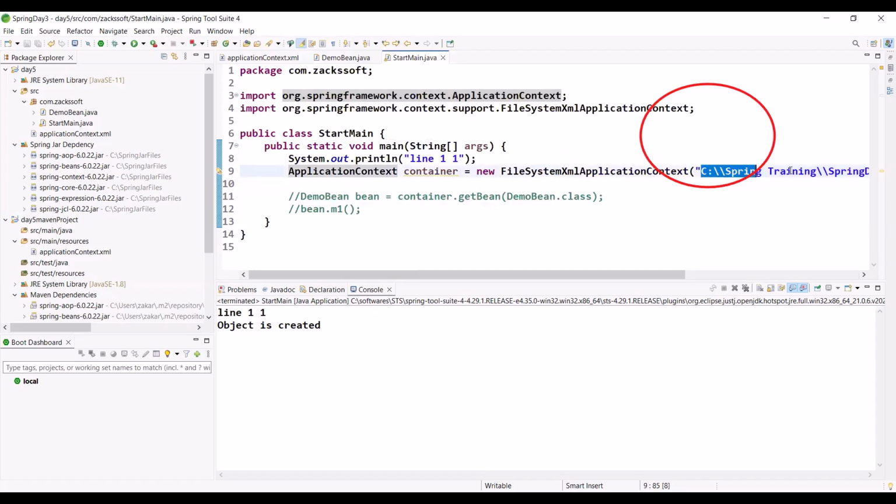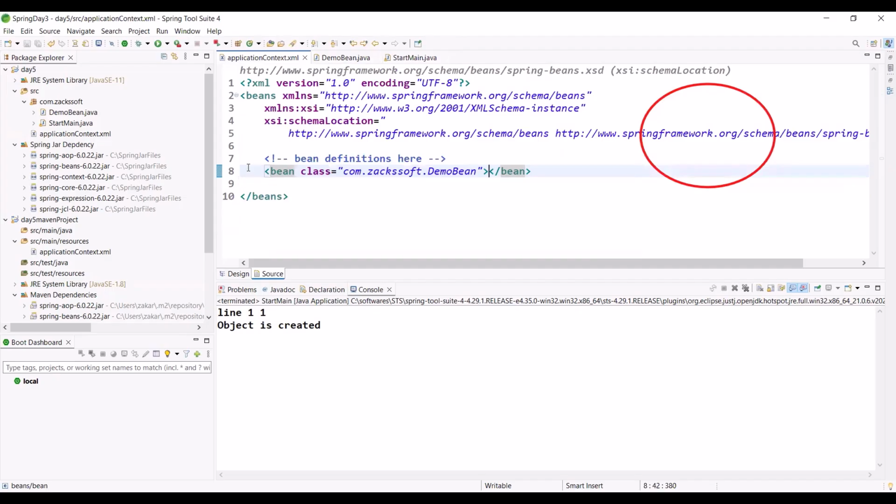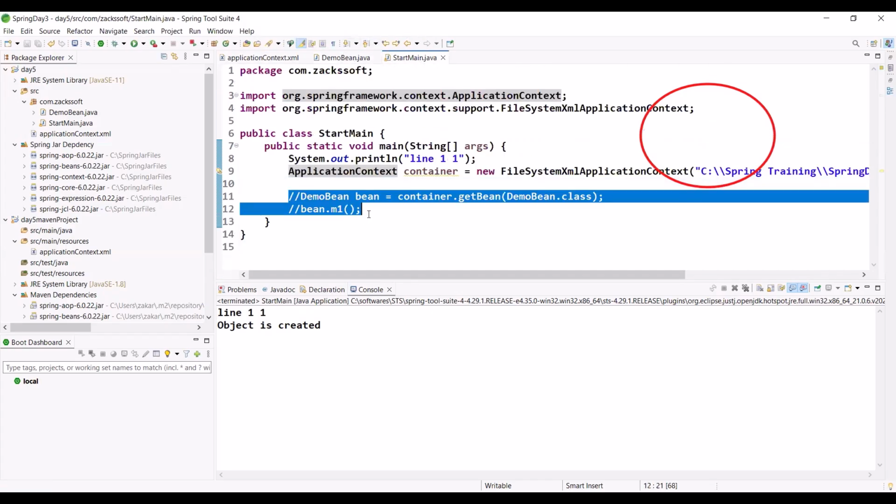In this XML file, our Spring container finds one class. So simply the Spring container creates this class, okay? And later we request the Spring container, hey boss, I need this class, that class. Simply the Spring container will provide. So have you got this point? Who creates this class? We are not doing anything; the Spring container does. Observe.